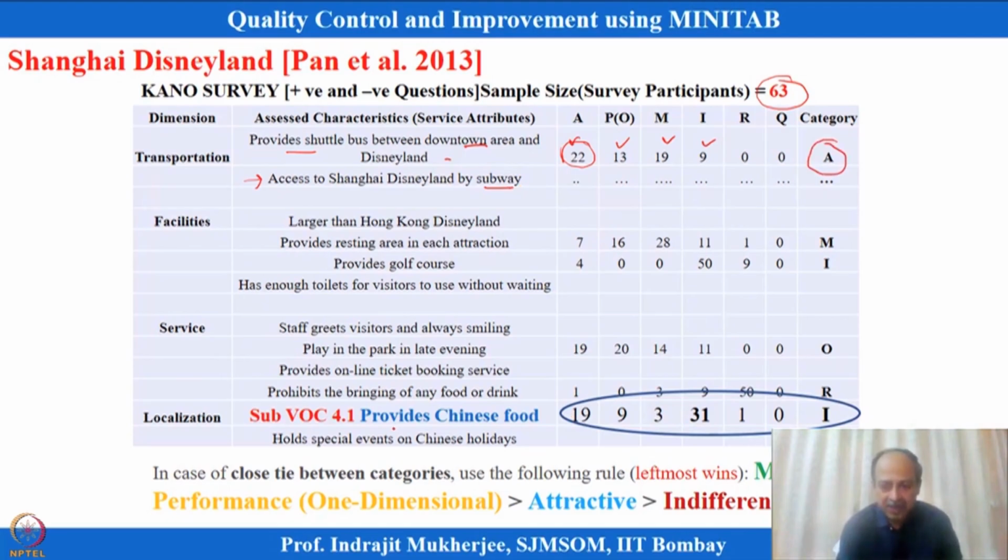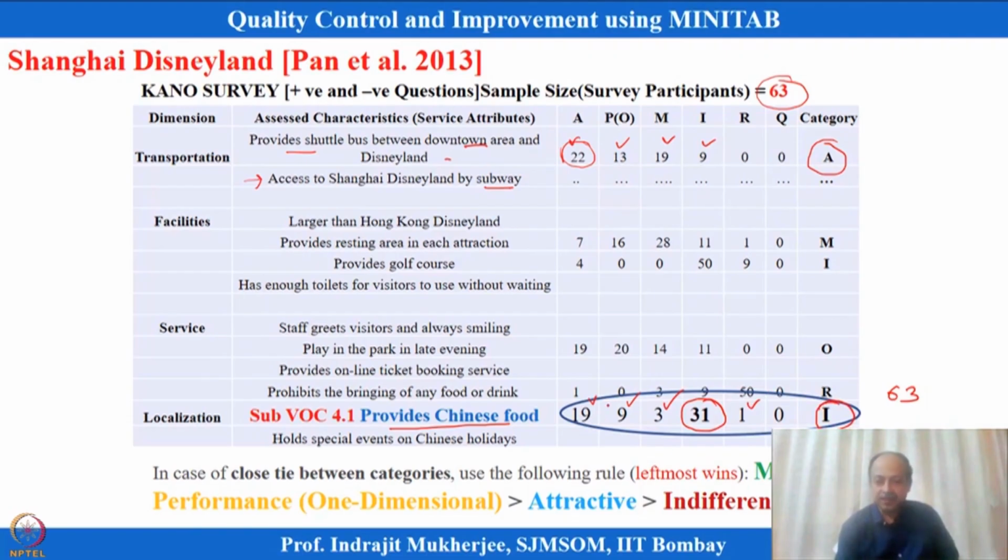Now, let us come to providing Chinese food or not. We received 63 responses over here, and they were categorized into these different aspects. So 19 people say it is attractive, 9 say one dimensional, 3 say must-be, and 31 say we are indifferent to this. Okay, reversal only 1. So which is the maximum? Indifferent is the maximum, so this falls into the indifferent category. Immediately I will know this is in the indifferent category.